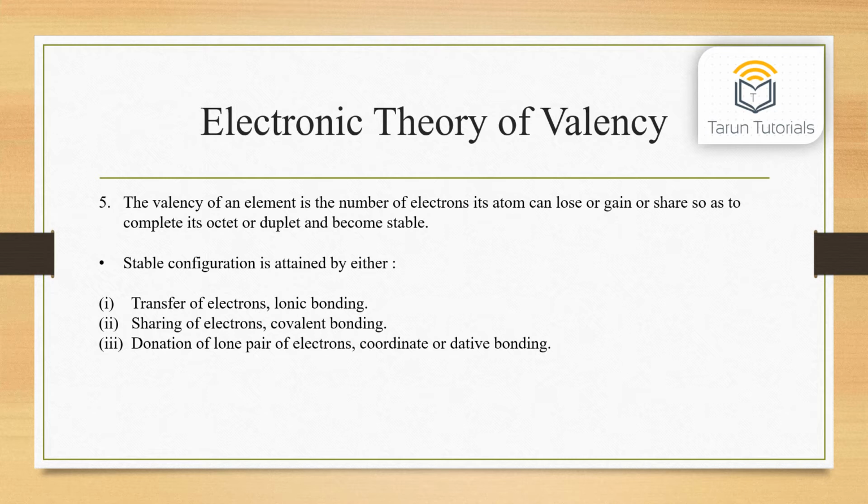The valency of an element is the number of electrons its atom can lose or gain or share so as to complete its octet or duplet and become stable. Stable configuration is attained by either, first, transfer of electrons, that is ionic bonding; second, sharing of electrons, that is covalent bonding; and third, donation of a lone pair of electrons, that is coordinate or dative bonding.